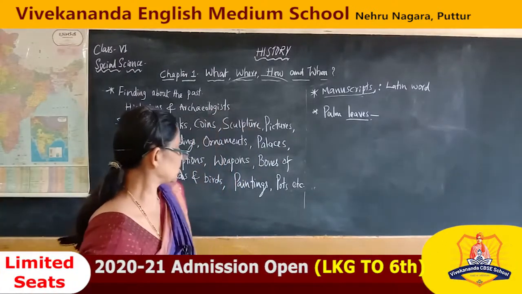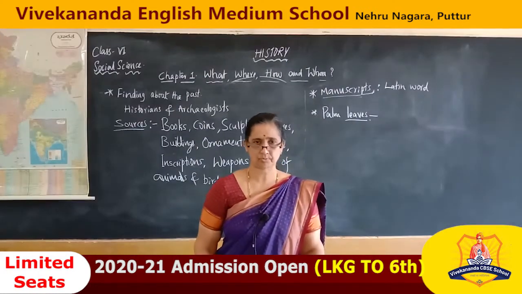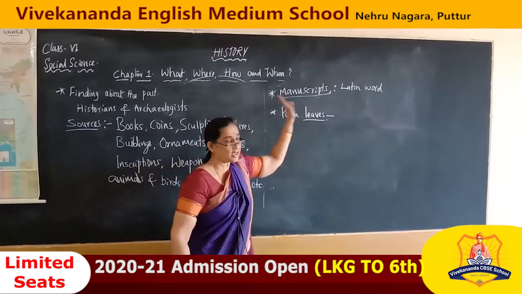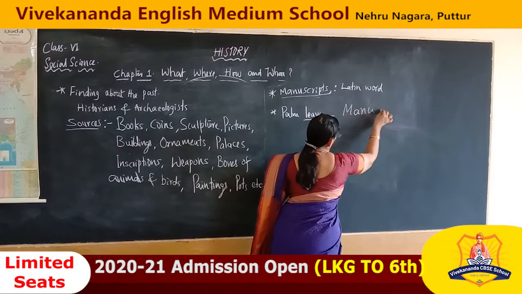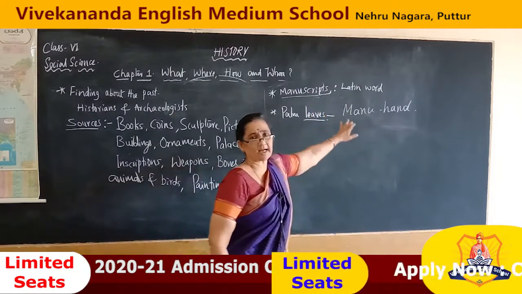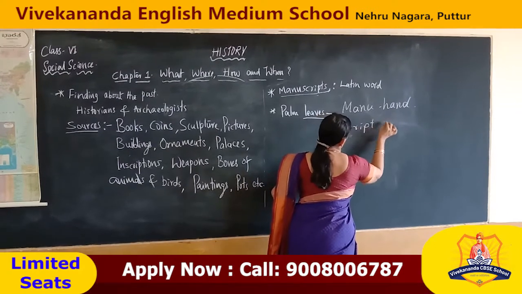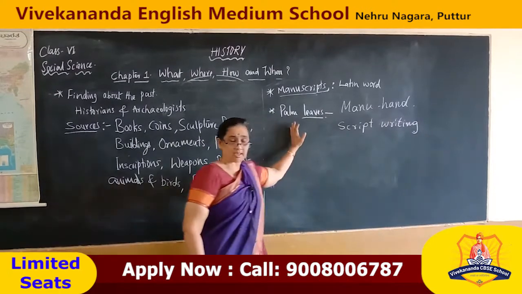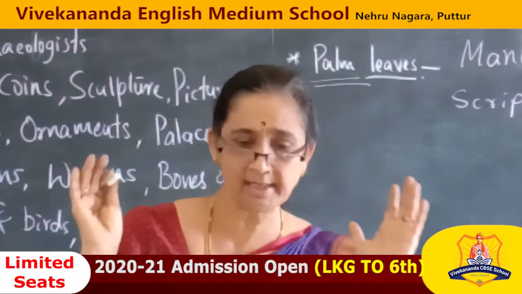Now, children, books. Let us see the books. Books are the main source. The books, in those days, were written by hand. So, here Manu means hand in the Latin language. Scripts means writings. Those days, they used to write on palm leaves. Palm tree, you might have seen the palm tree.